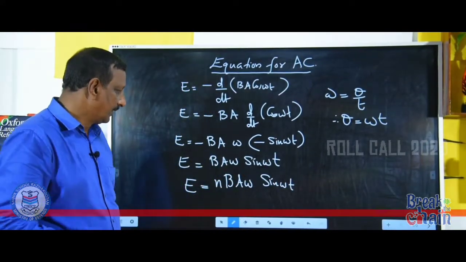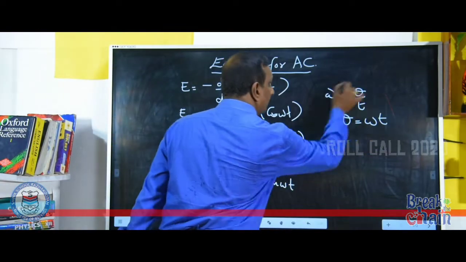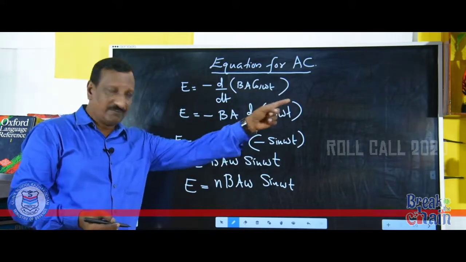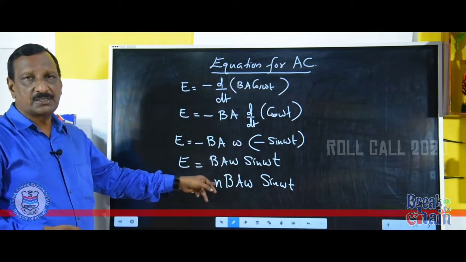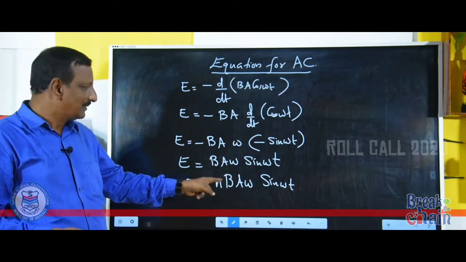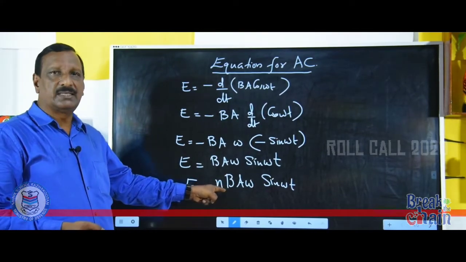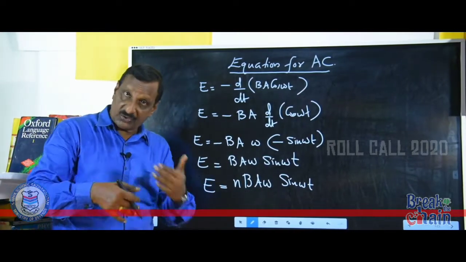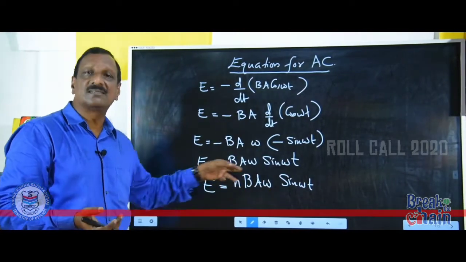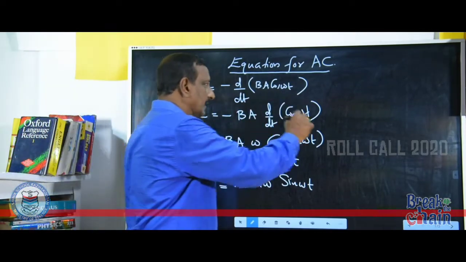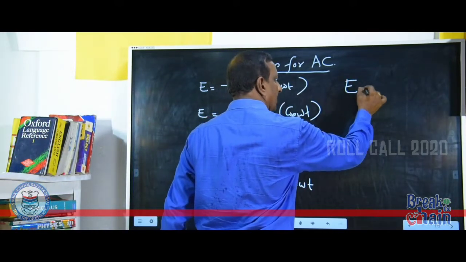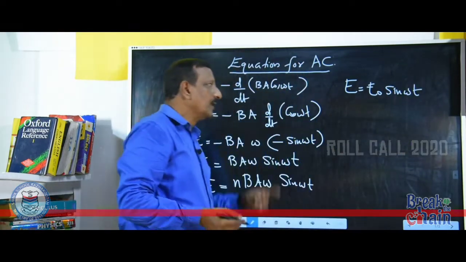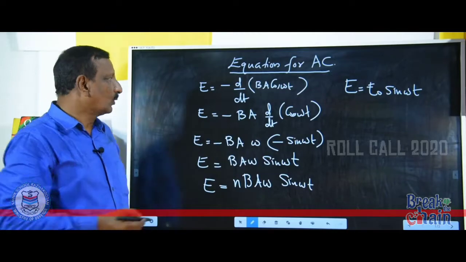See this. Now this equation can be rewritten in a different form. n is the total number of turns, a constant; B, the magnetic intensity, is constant; A, the area, is a constant; omega is a constant angular velocity. Since all these things are constants, we can write E is equal to E0 sin omega t.